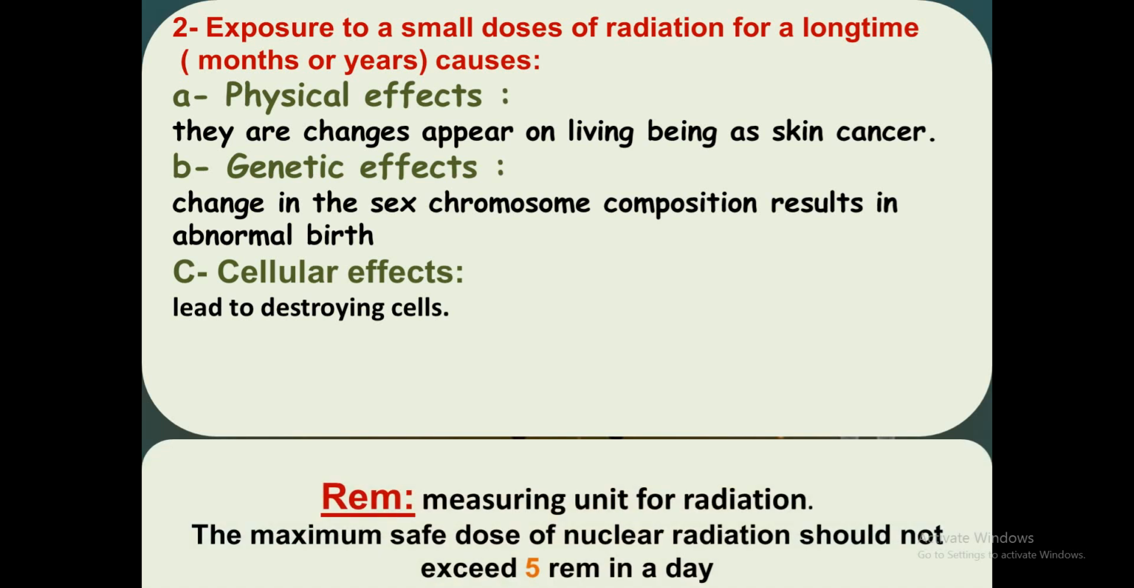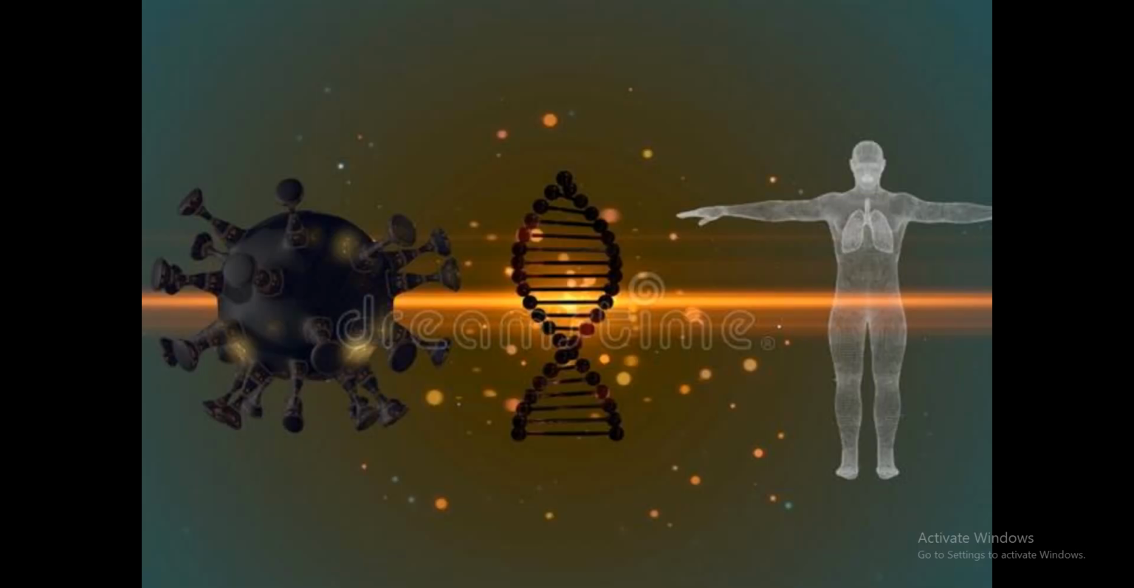What is the measuring unit of radiation? It's called rem. The maximum safe dose of nuclear radiation should not exceed 5 rem in a day. So, to be on the safe side, do not exceed 5 rem in a day.